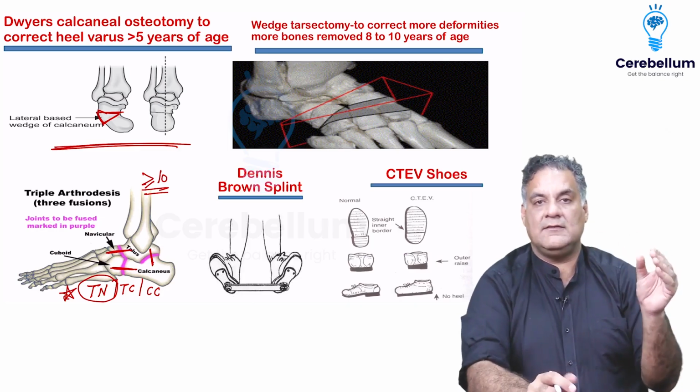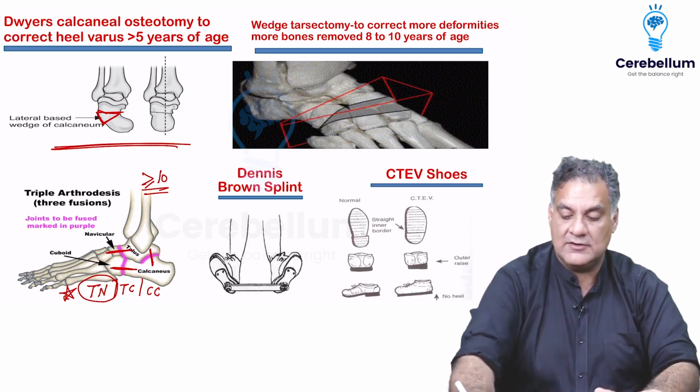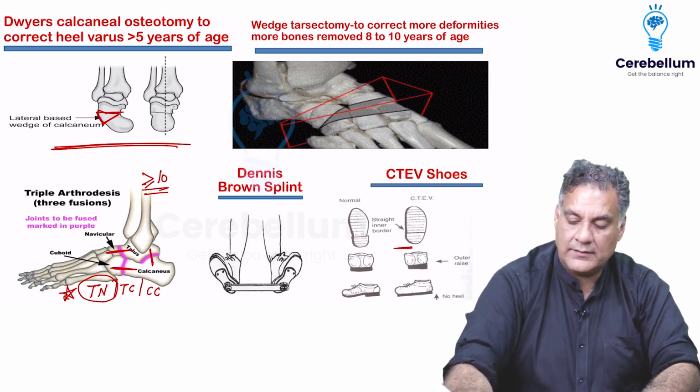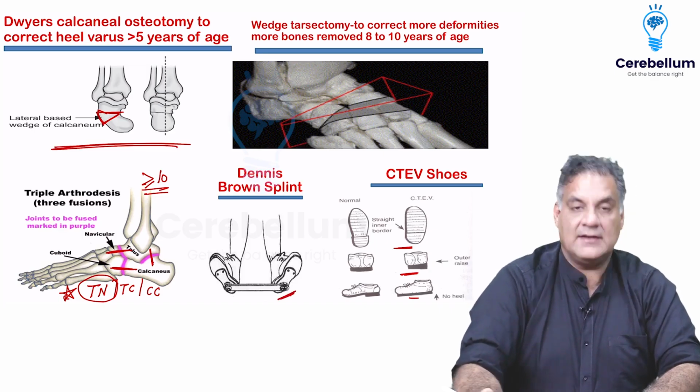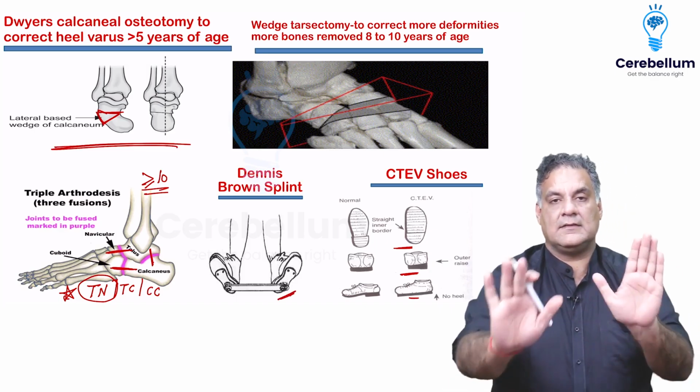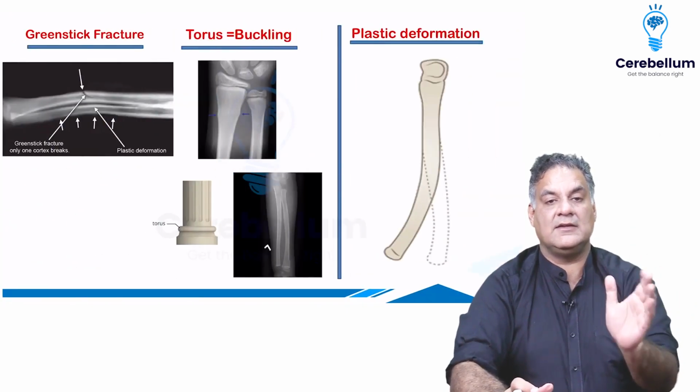Once you have corrected CTEV, during the daytime the child will wear a CTEV shoe with a straight medial border, with outer shoe lace, with no heel. At night time, you apply a Denis Browne splint so that the correction is maintained. Till what age? Till the age of 7.